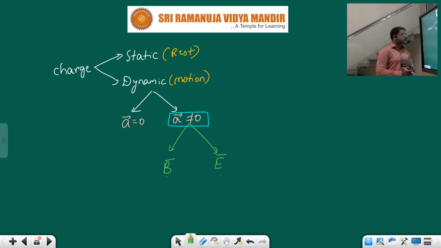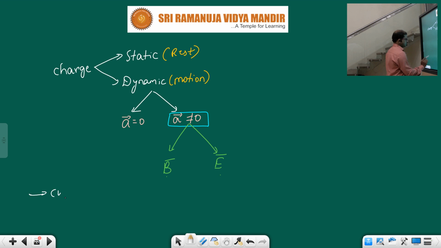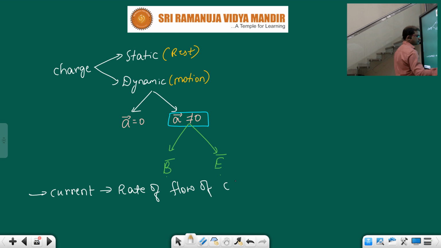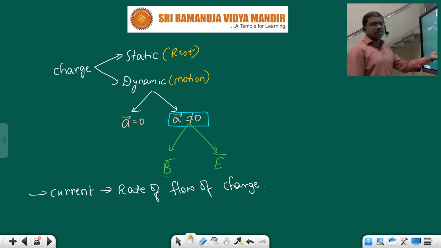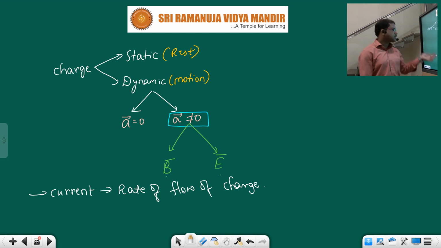See children, current carrying conductor. What is current? Current is nothing but the rate of flow of charge. Here there is flow of charge. Flow in the sense it is moving, it is in motion. Whenever it is in motion, it should have some acceleration. In that case, it has both a magnetic field as well as an electric field. So children, this is the basic fundamental.